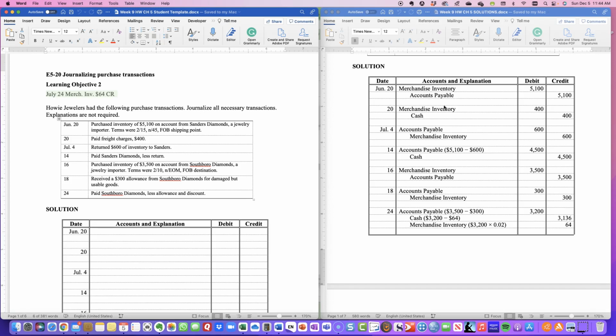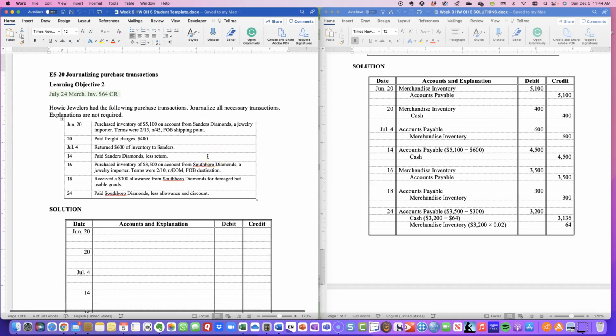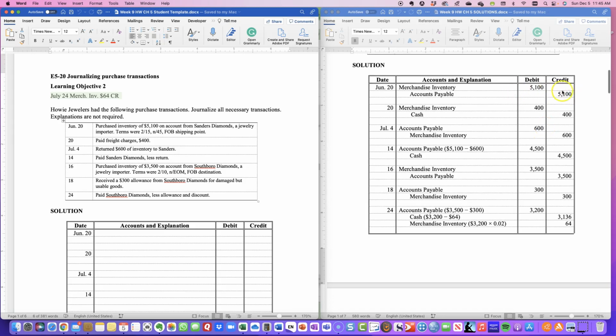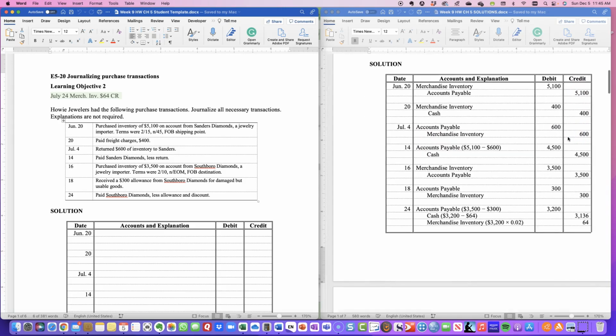And we paid that via cash, so you see we credit cash. Then we move on that we returned $600 of inventories to Sanders. So since that is a return, we are going to debit accounts payable for the $600. So that's going to reduce our amount here. And we are going to credit merchandise inventory to show $600 less.